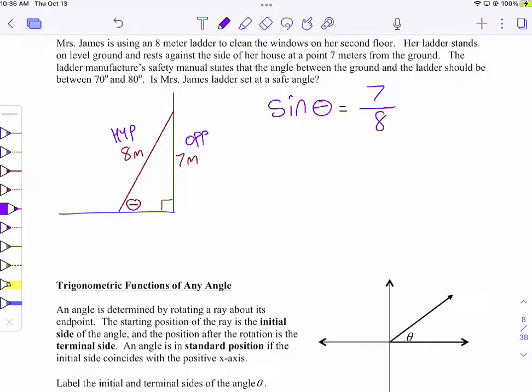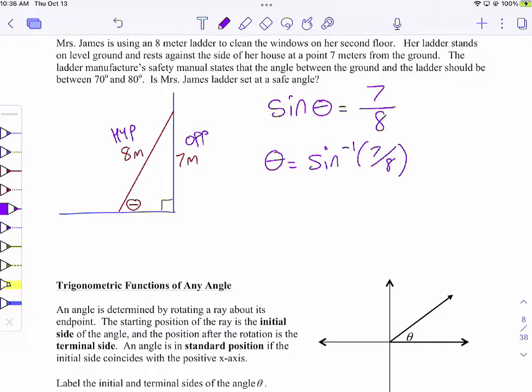Now we're going to spend a ton of time talking about inverse trig functions. Inverse trig functions, when you're talking about right triangles, are not really complicated. You do them on the calculator and it gives you the answer. You don't have to worry about quadrants or domains and ranges. But when we talk about inverse trig functions later in the future, there's going to be a lot more to it than just saying do inverse on the calculator. But for these kinds of problems, you just do the inverse on the calculator.